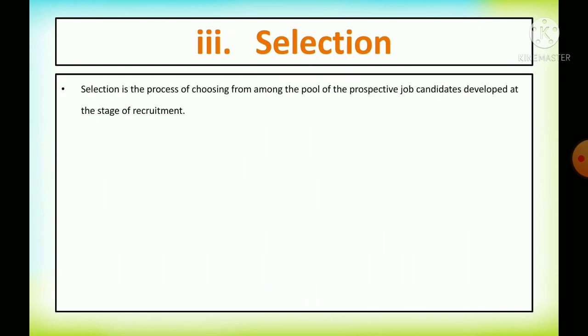After the recruitment, the next step is selection. So let us know the meaning of selection. Selection is a process of choosing from among the pool of prospective job candidates developed at the stage of recruitment. After the recruitment, the organization will receive the applications. In those applications you have to scrutinize who are best. Those who are best and qualified go to the next level, that is selection. Those candidates must be called for the interview.